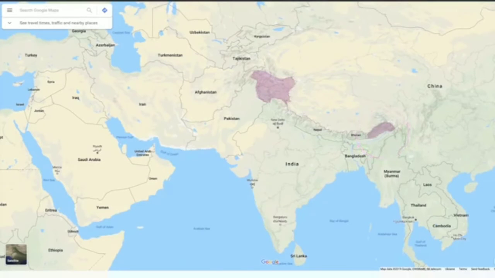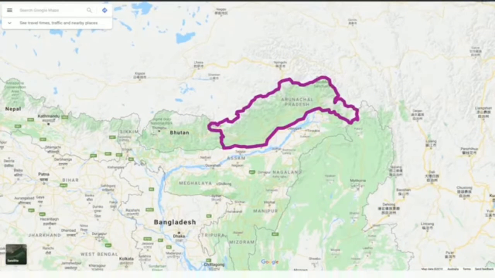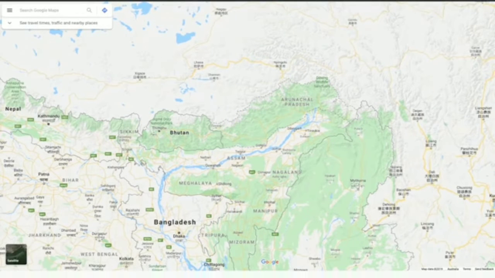Let's start off with this awkward piece of land here, which depending on who you ask, is either Arunachal Pradesh or South Tibet. If you're looking at maps in literally any country in the world except for either India or China, this is what you'll see here. A dotted line in the north where India asserts the border is, and a dotted line in the south where China asserts the border is.